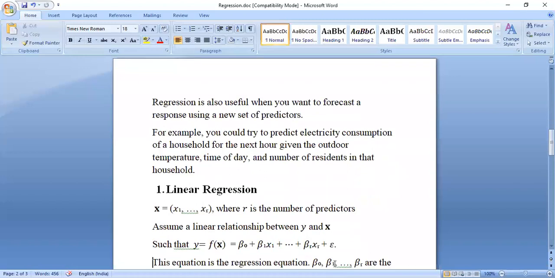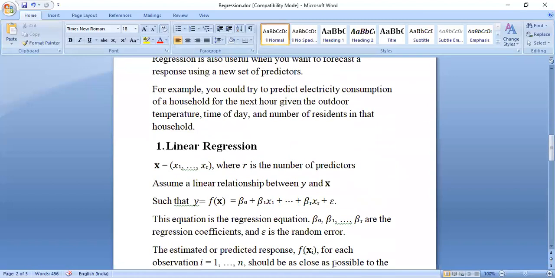So here x is nothing but the input. In brackets, these are x1, x2, x3 up to xr, which is nothing but the number of columns. Whatever number you want, you can take. So here I will first explain only one column during programming, and then I will take two columns. Then I will go for various Python packages for explaining the linear regression.